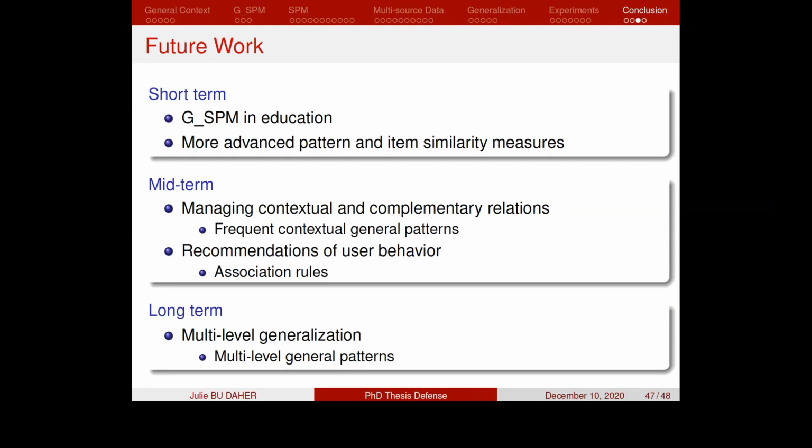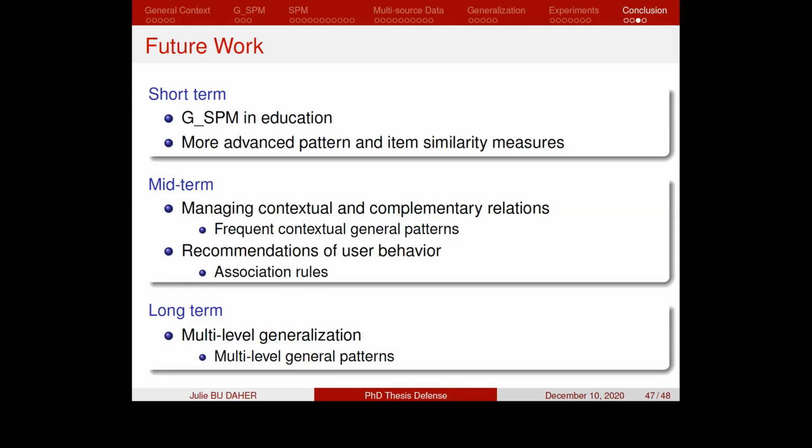A second short-term future work concerns the pattern and item similarity measures that we have set. The pattern similarity measure that we have introduced actually detects the similarity among patterns which strictly have the same size, whereas in future work we aim at adopting more advanced similarity measures in order to be able to detect the similarity among patterns of different lengths.